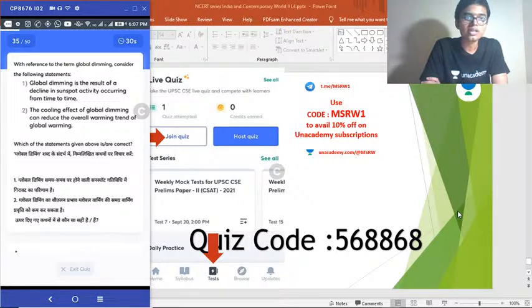Moving on to question 35. With reference to the term global dimming, consider the following statements. 1. Global dimming is the result of a decline in the sunspots occurring from time to time. 2. The cooling effect of global dimming can reduce the overall warming trend of global warming. Choose the correct answer.